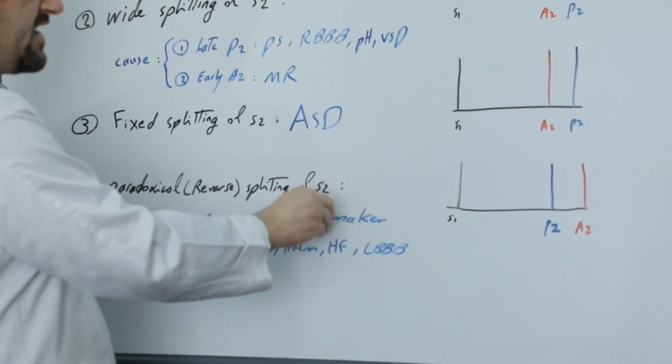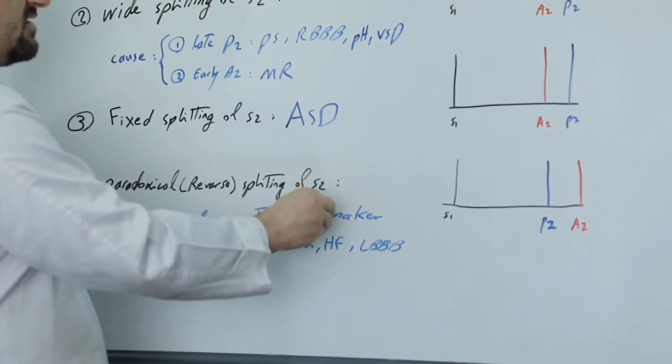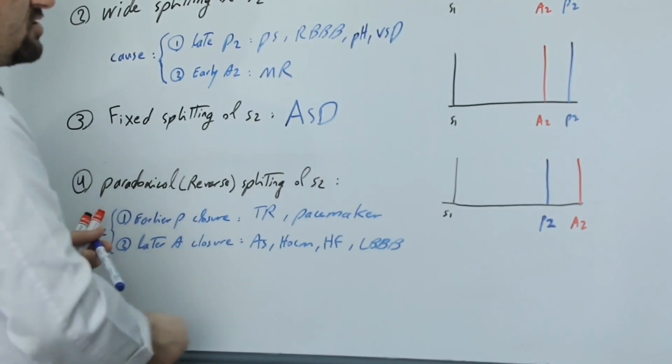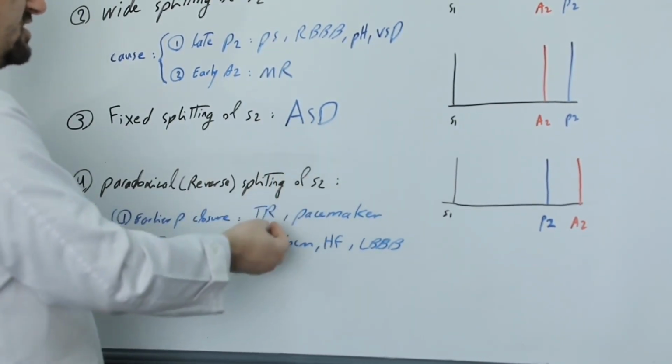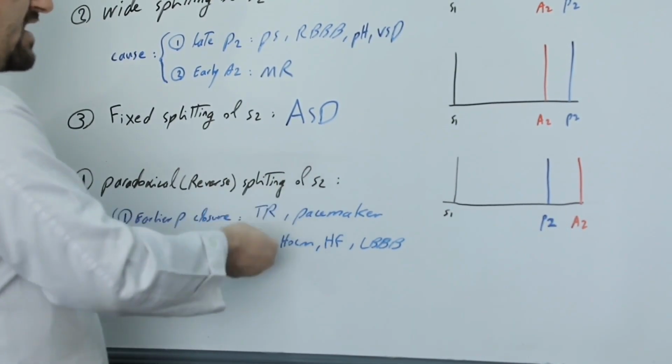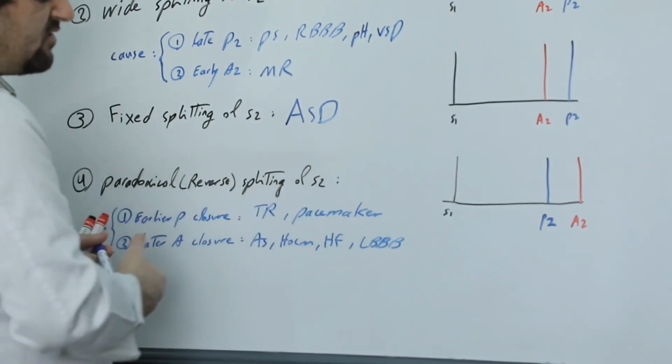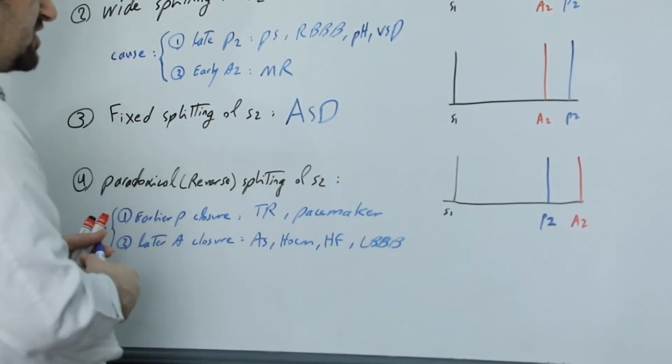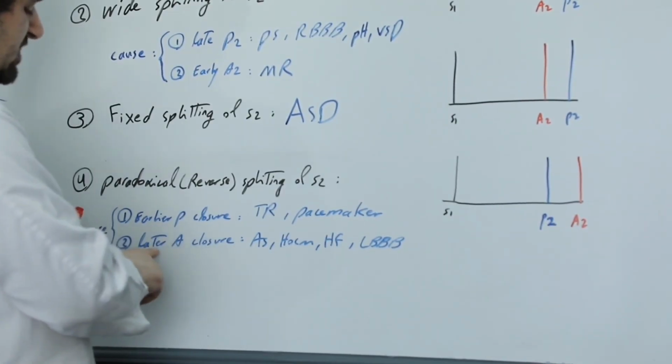Or in patients with pacemakers, since the pacemaker lead is placed in the right ventricle, it creates a situation similar to left bundle branch block for us, and this left bundle branch block causes the right ventricle to empty its blood sooner, so P2 is heard earlier.